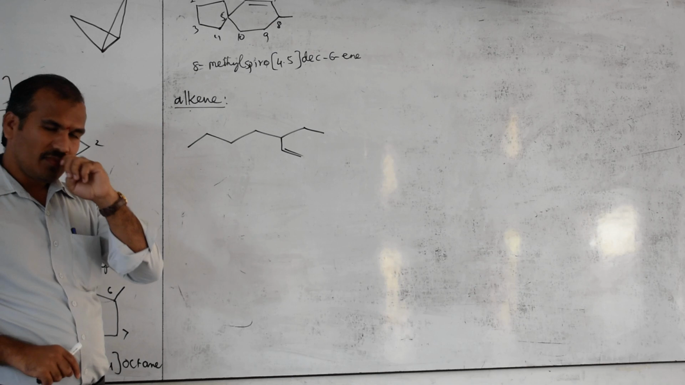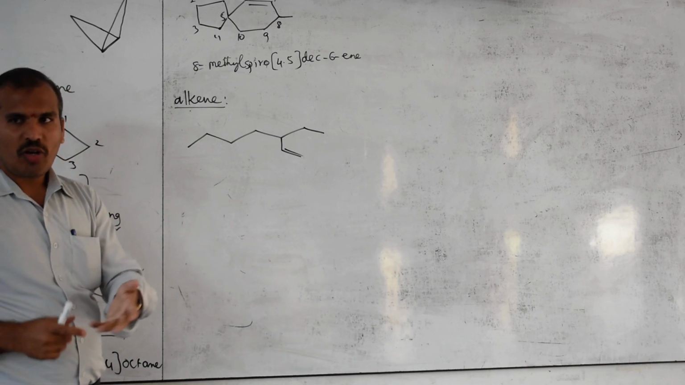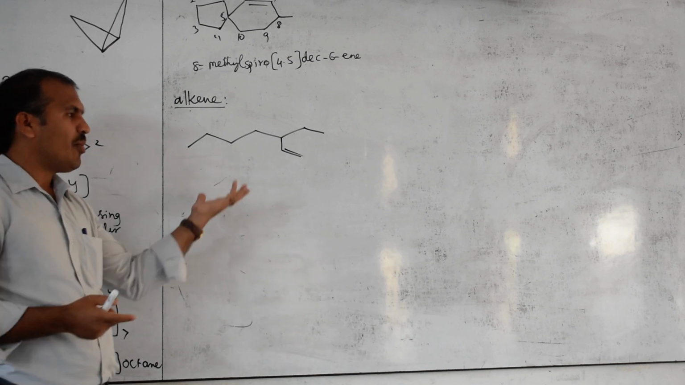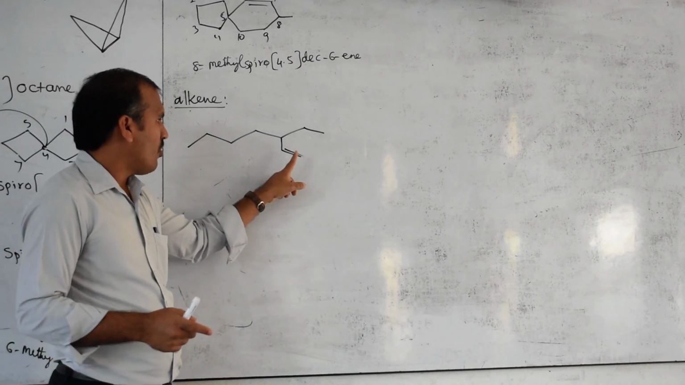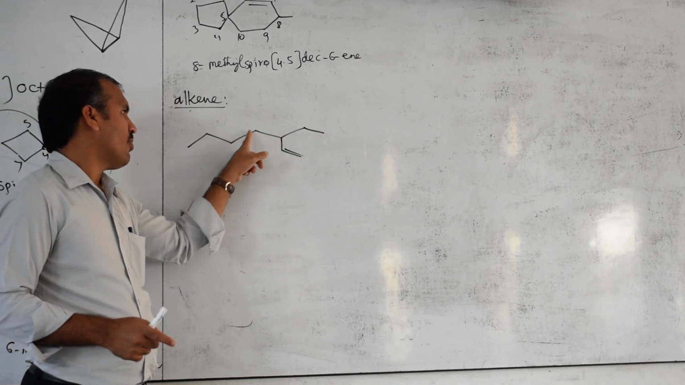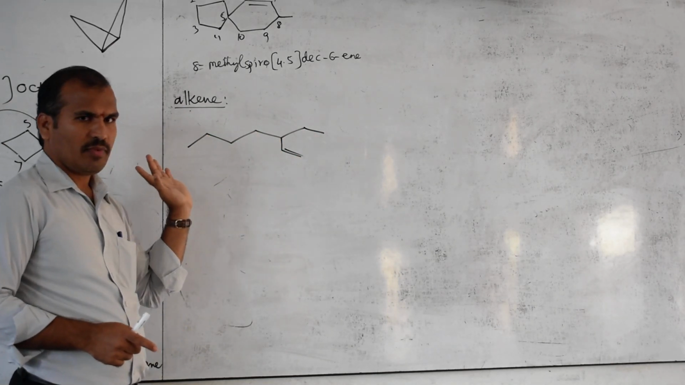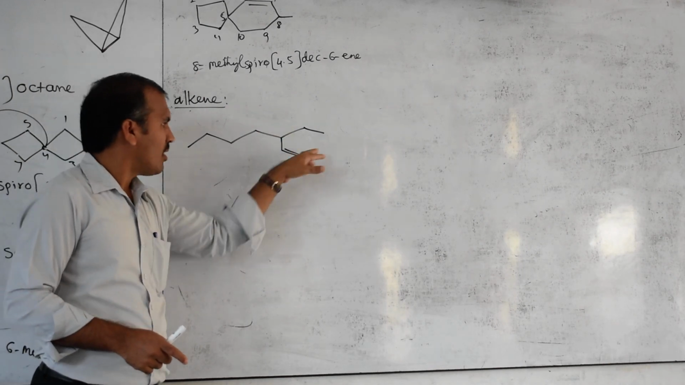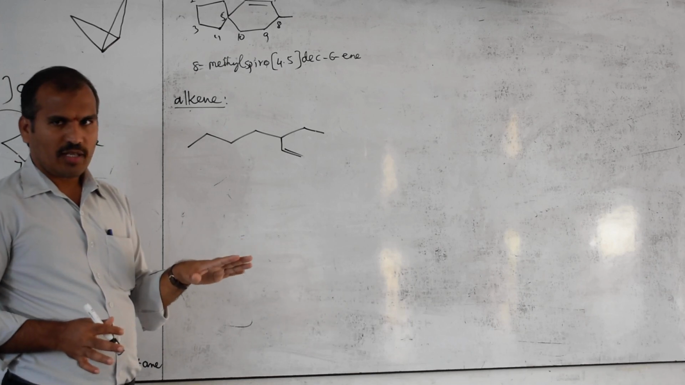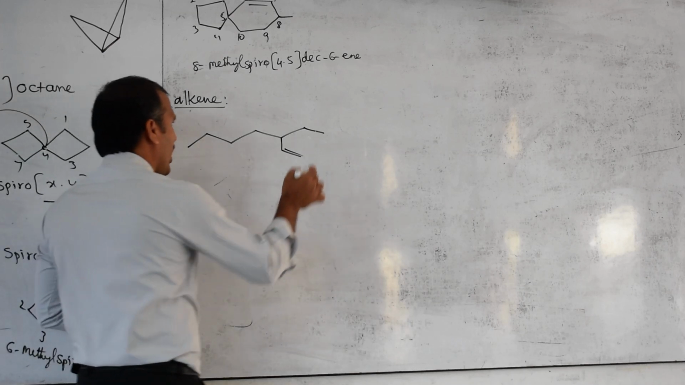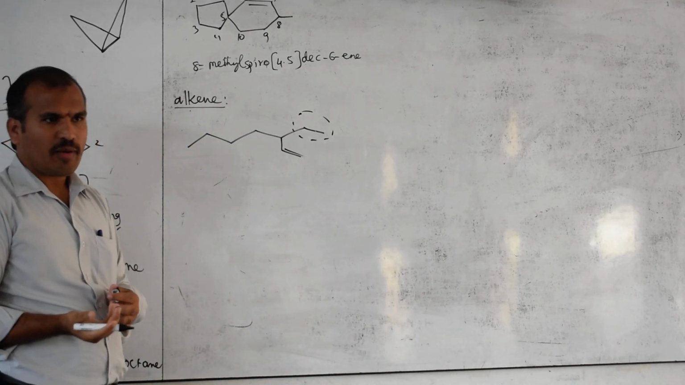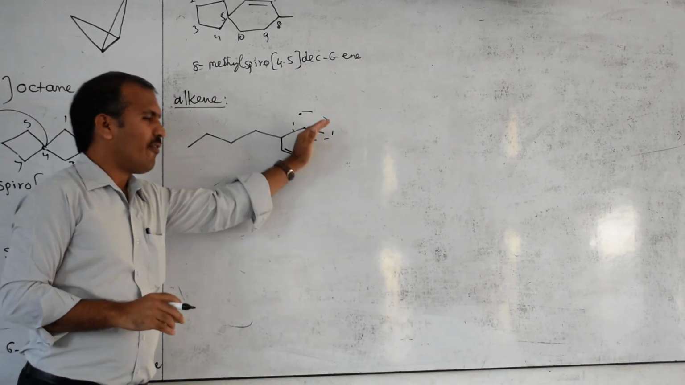Next one, longest chain. If it is tied, then the one with more substituents. Now, double bond is a functional group here. 1, 2, 3, 4, 5. 1, 2, 3, 4, 5, 6, 7. 7 here, 6 here. Then numbering next. Otherwise, identify the substituent. What is the substituent name? Ethyl. Then next numbering.